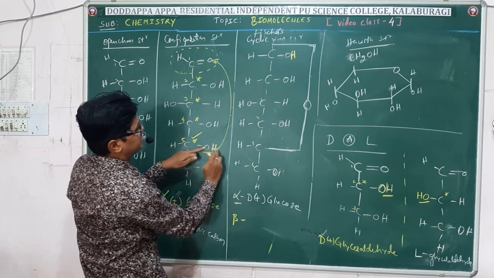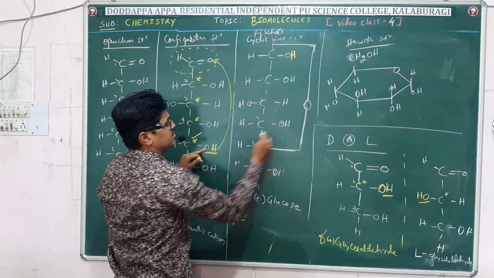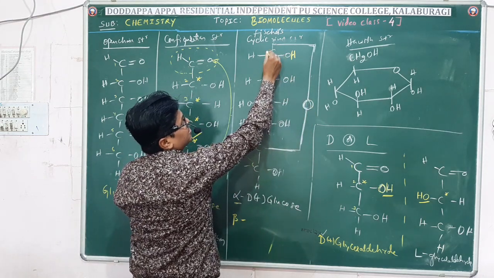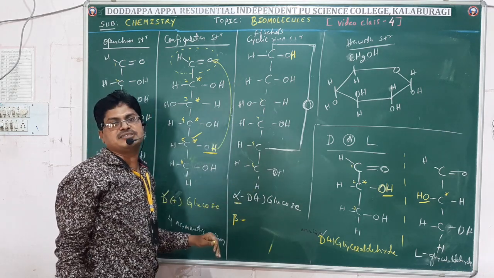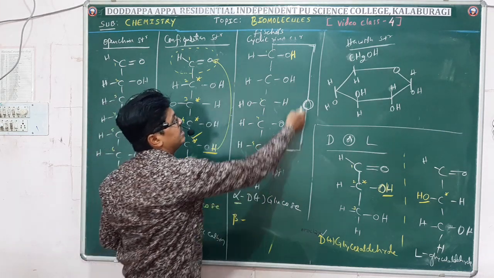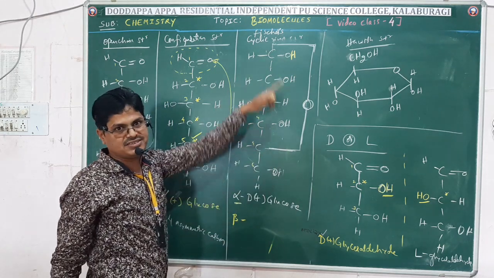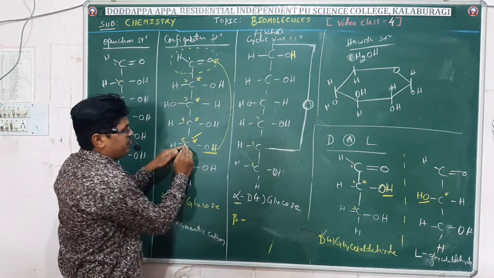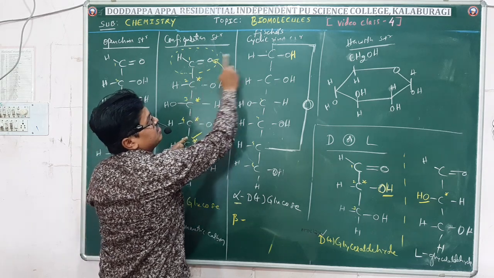This oxygen makes bonding with what? Carbon. I have written this oxygen here. It makes a bonding with what? Carbon. First carbon. It forms what? The Fischer cyclic ring structure. This is what? Internal hemiacetal bond or hemiacetal structure. Okay. So now look at here. The 5th carbon is linked with what? The functional group, that is the first carbon.